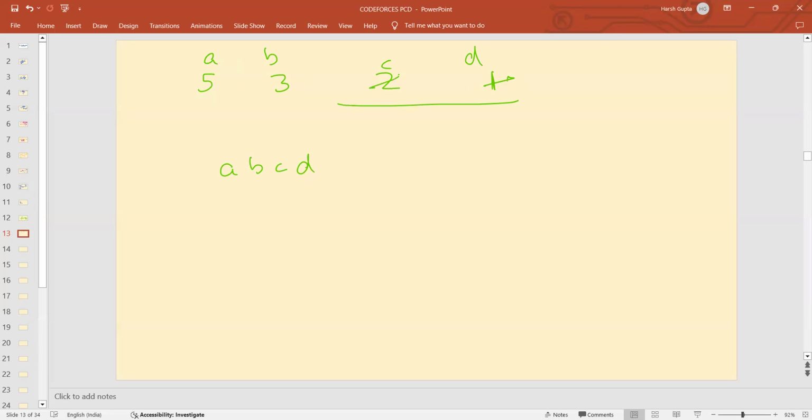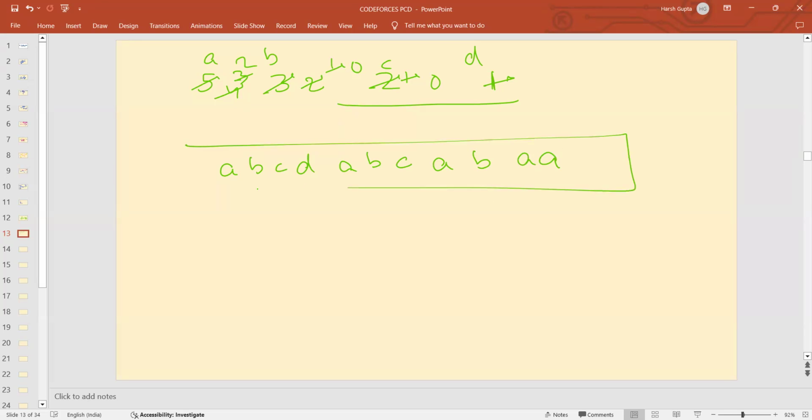So this got printed 1, this got eliminated to 1, this got 2, and this got 4. Then again I printed A, B, C. So this got 0, this got 1, this got 3. Then I printed AB. This got 0 and this got 2. And then I printed 2 A's. This is something I did during my contest.